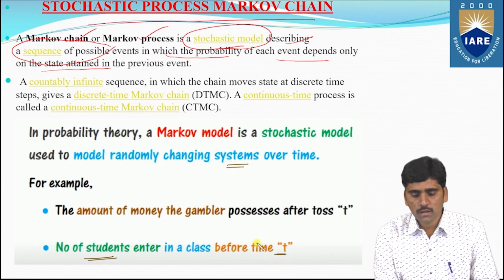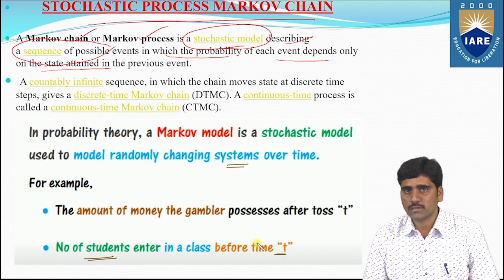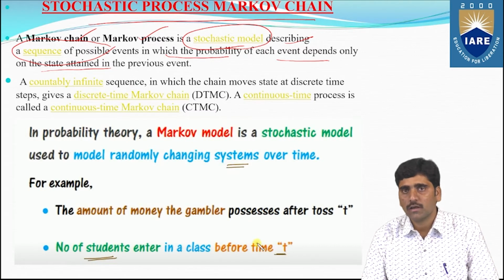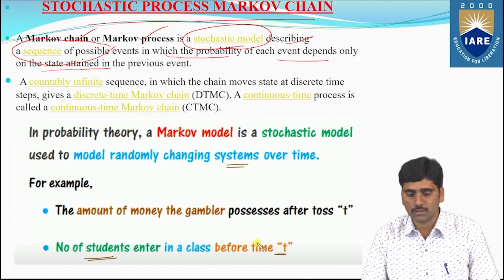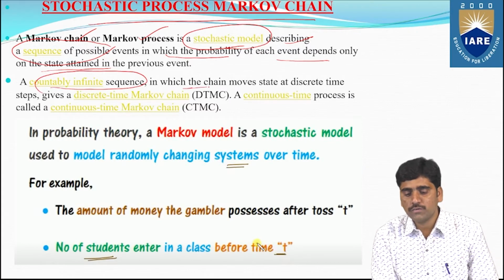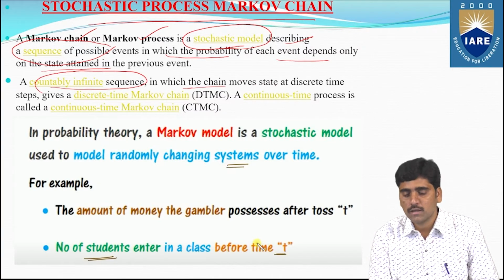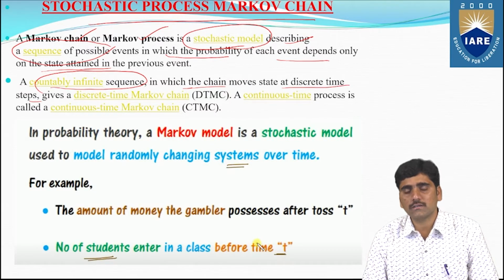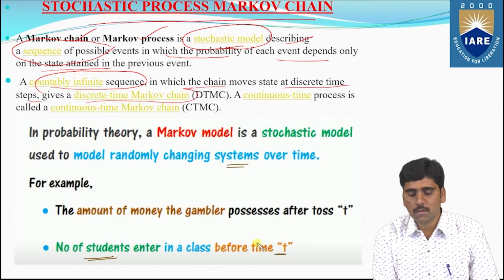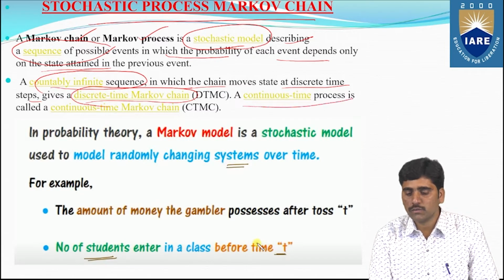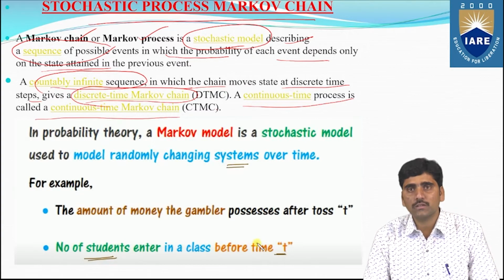There are two types of process. We already discussed in the random process: one is discrete time random process and the second is continuous time random process. For a countable infinite sequence in which the chain moves state at discrete time steps, it gives a discrete time Markov chain process, and a continuous time process is called a continuous time Markov chain process.